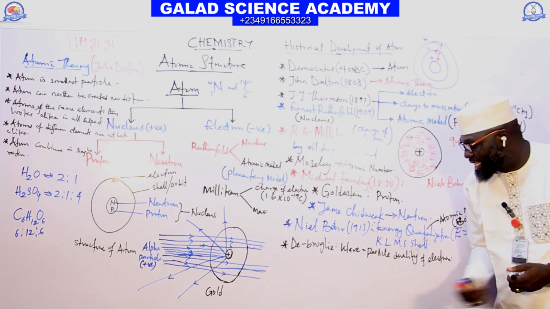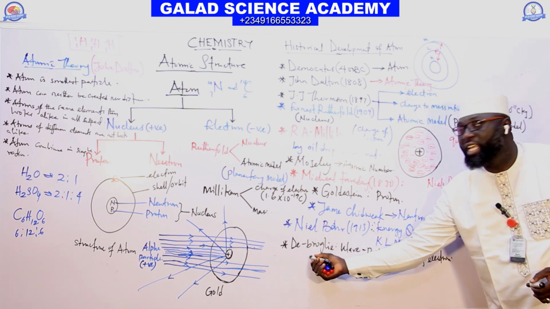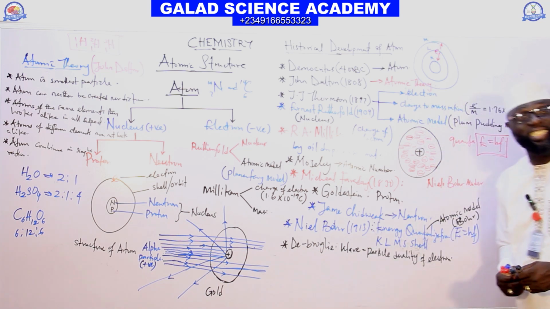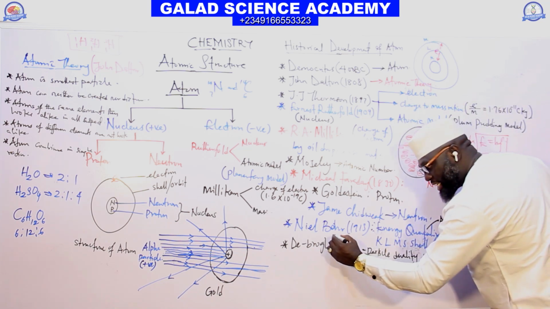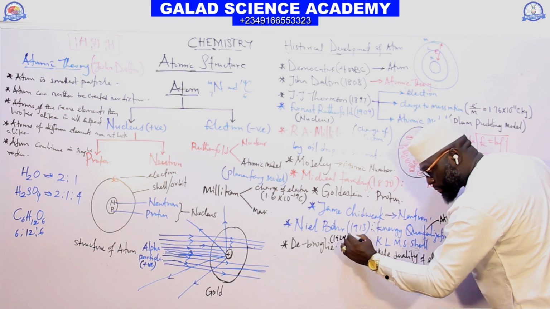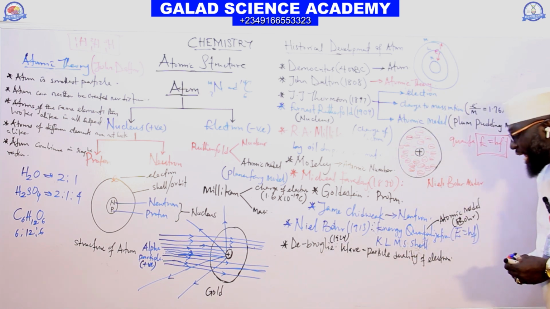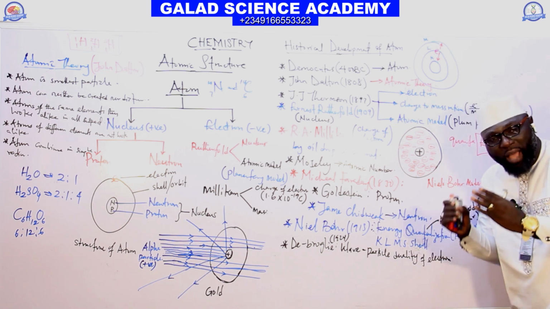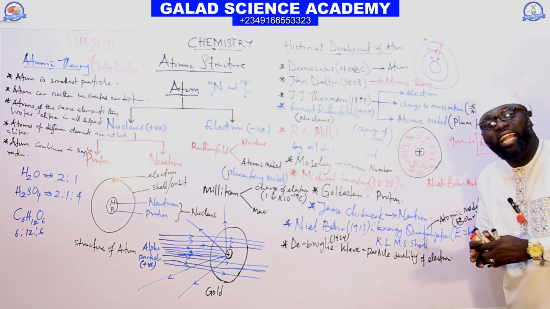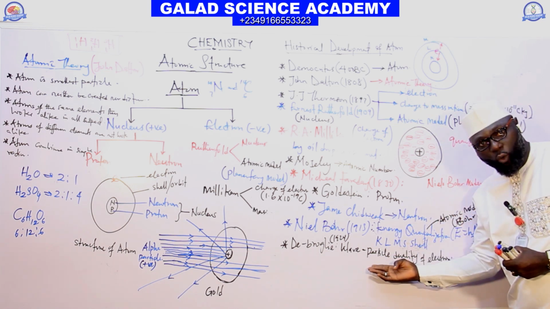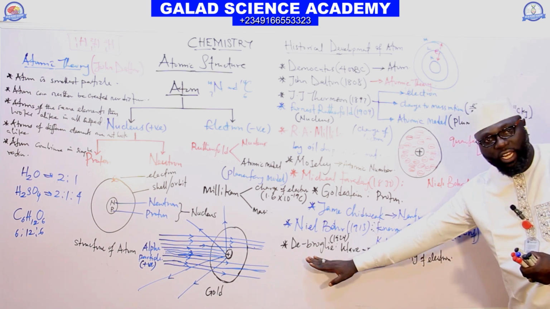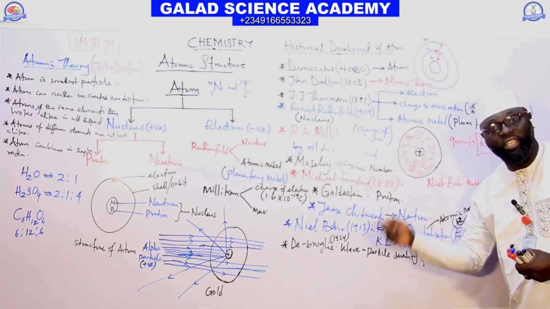See, this man, de Broglie, he tells us that his own contribution is 1924. Let's not forget, 1924. De Broglie tells us the electron behaves like a wave as well as a particle. That is the de Broglie hypothesis of an atom.